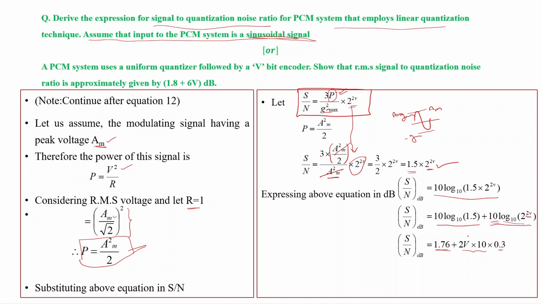If you simplify, you get 1.8 plus 6v, where 1.76 is rounded off to 1.8. So this is the signal to noise ratio of a uniform quantizer assuming a sinusoidal signal: 1.8 plus 6v.